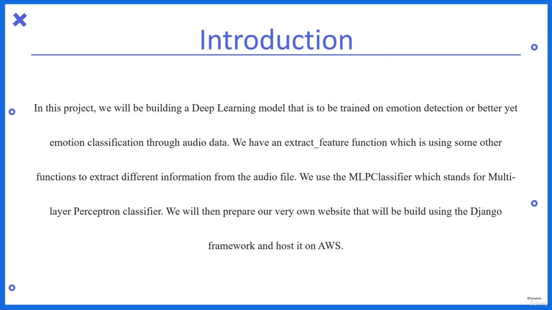As I told you, we would be building a deep learning model that is to be trained on an emotion dataset to classify which kind of emotion is being portrayed through the audio file, right? We have an extract feature function which is using some other functions from the Librosa library to extract different information about the audio file. We will be using the MLP classifier, which stands for multi-layer perceptron classifier, right? And then we will prepare our very own website using the Django framework and host it on AWS.